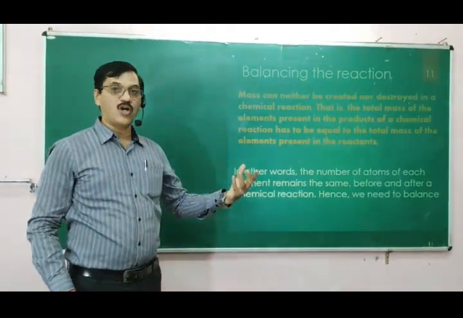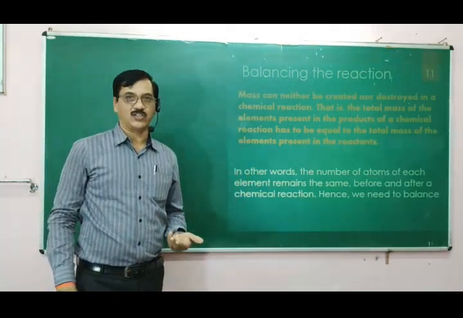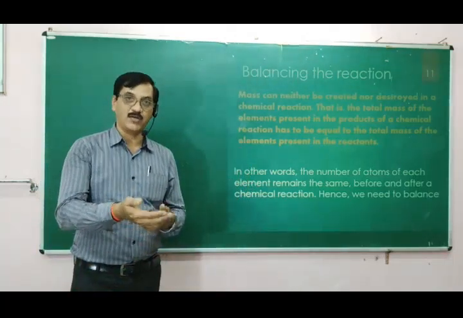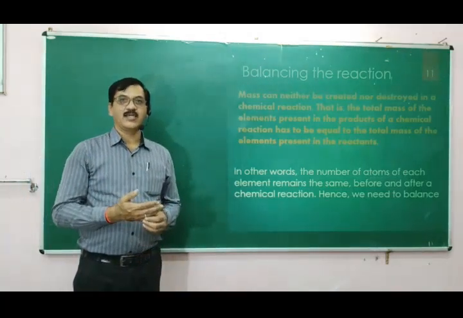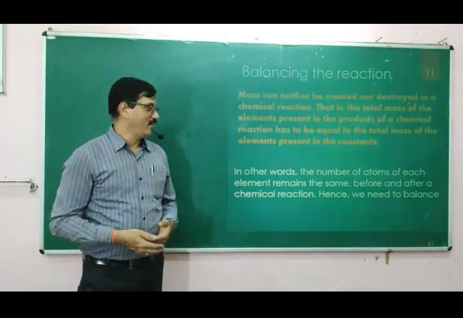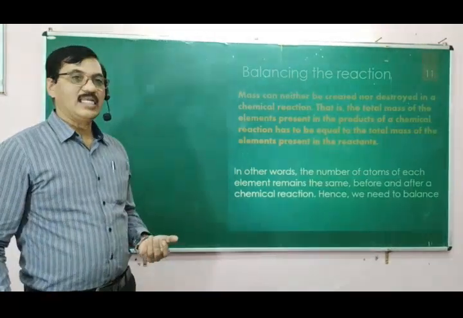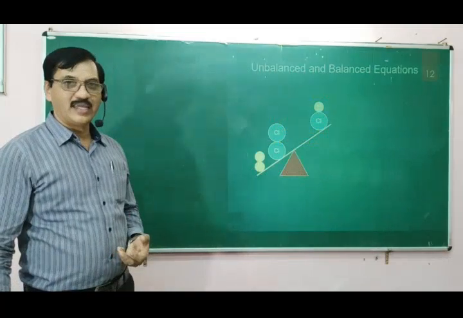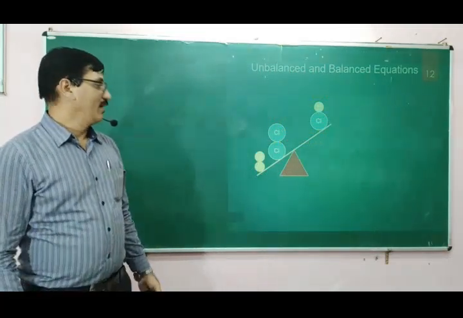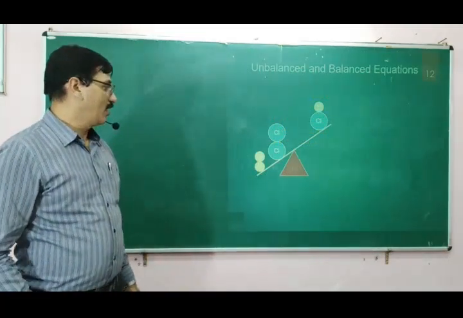Mass cannot be changed in a chemical reaction. This was the earliest observation, before Dalton's theory. Since mass cannot be changed, atoms cannot be destroyed in a reaction. Therefore, there is a need for balancing the equations. So, let us try to take an example of a reaction.